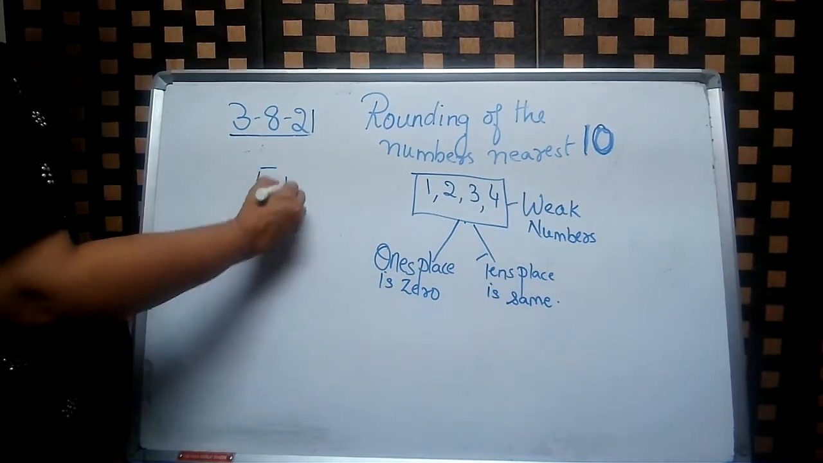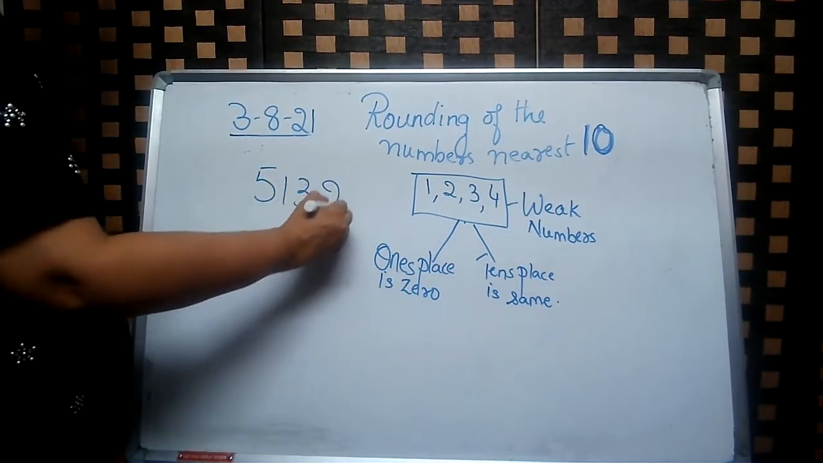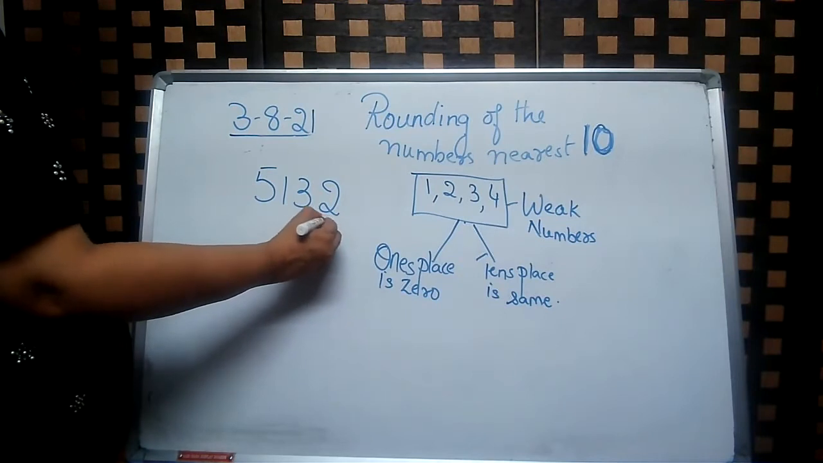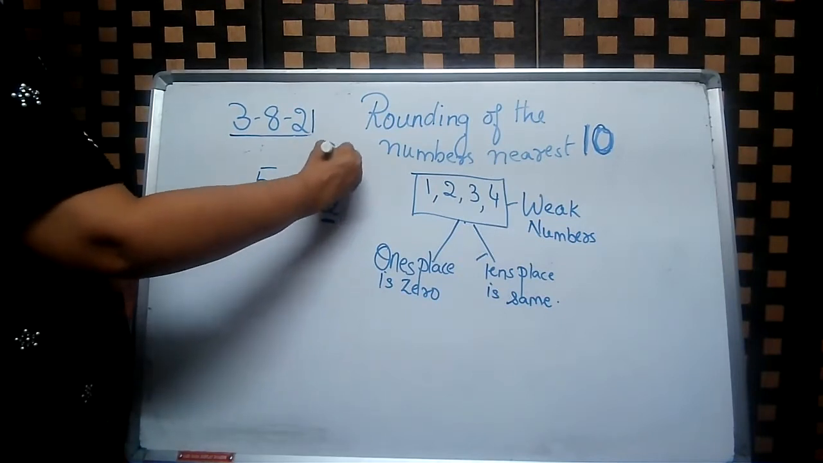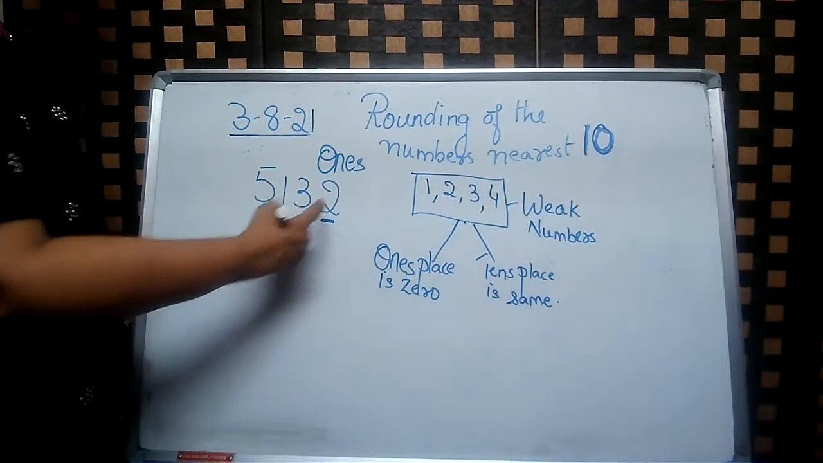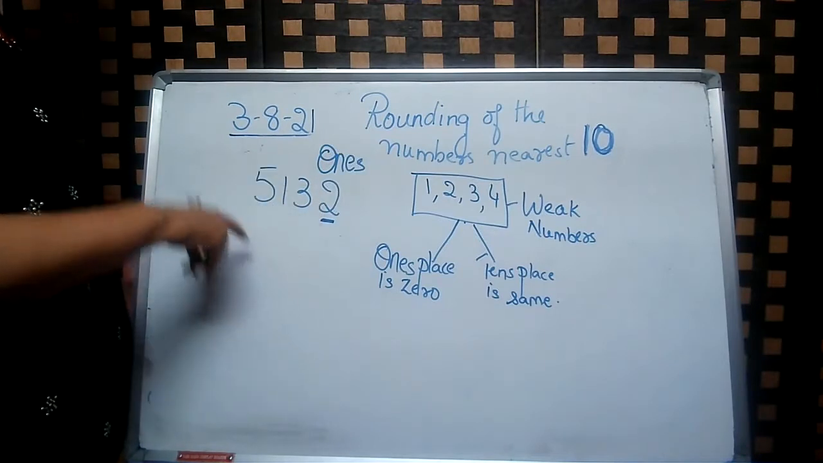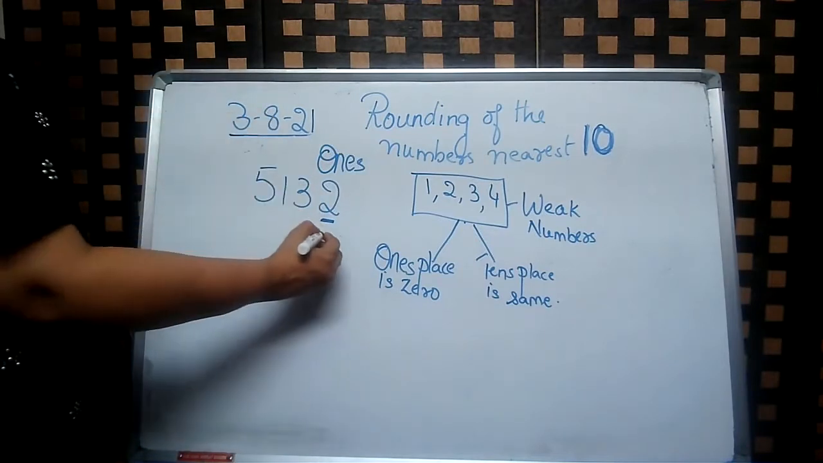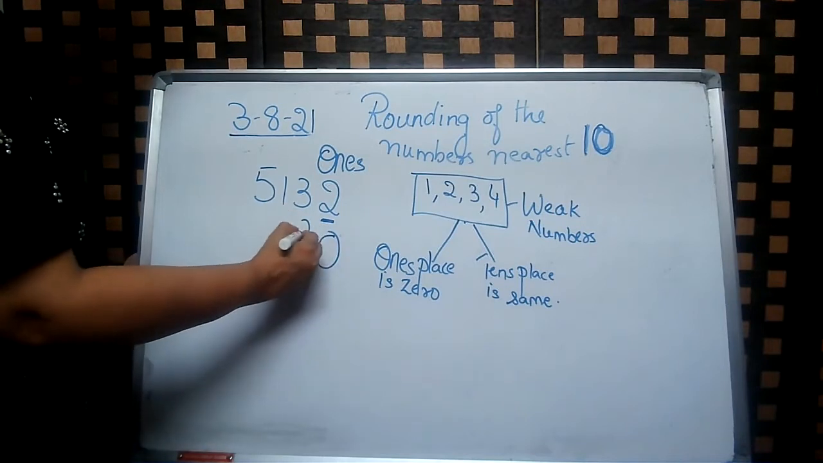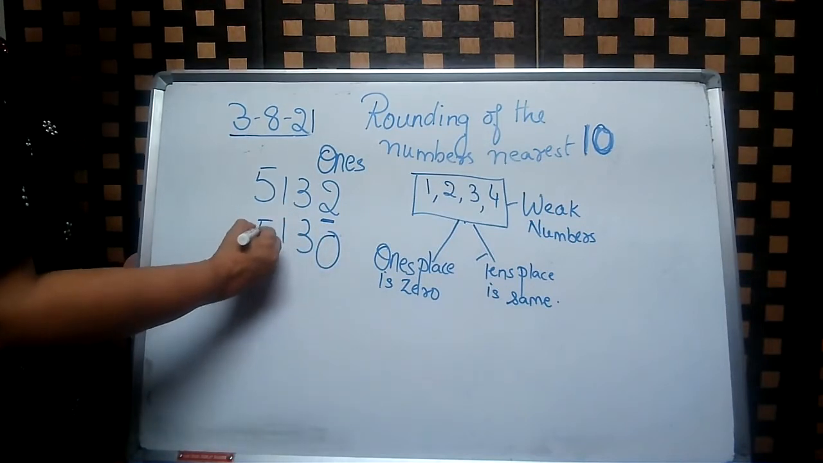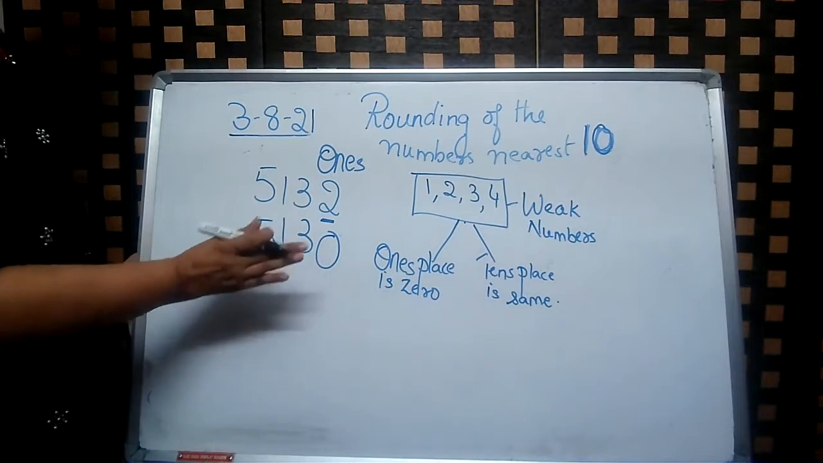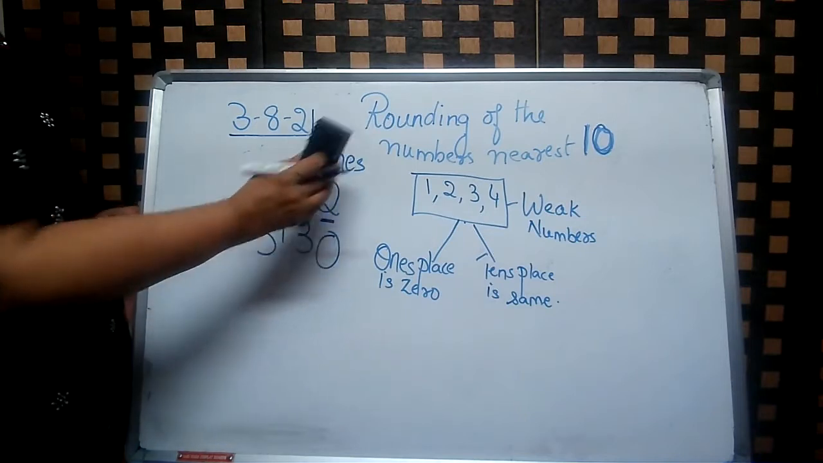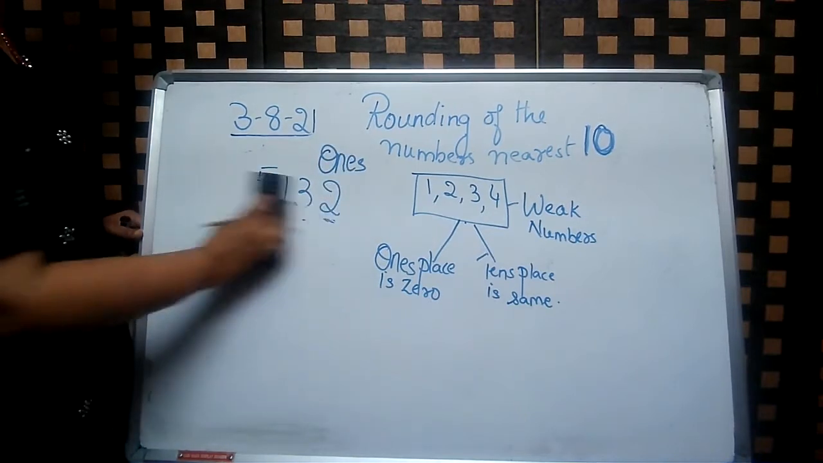Let's take one more example. 5132. So just look at the ones place. Only the ones place you have to check. Ask the question: is it a weak number or a strong number? It's a weak number. So 0, 3, 1, 5. See, everything remains the same. Okay. Because it is rounding to 10, we add 1 ten.